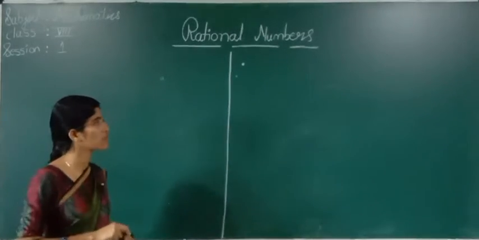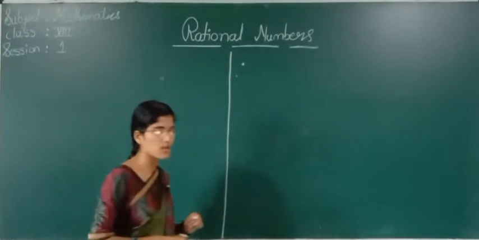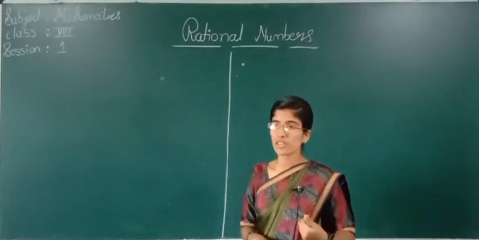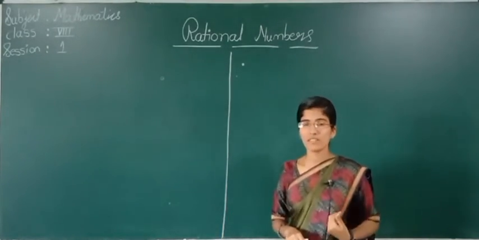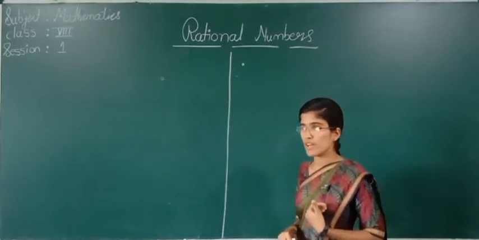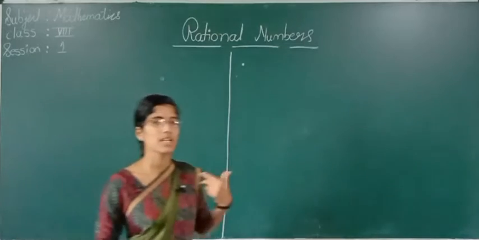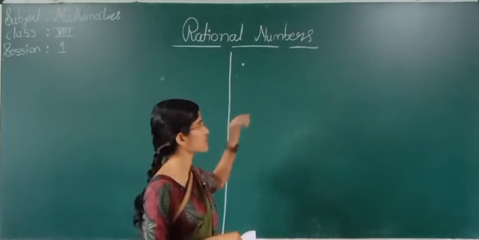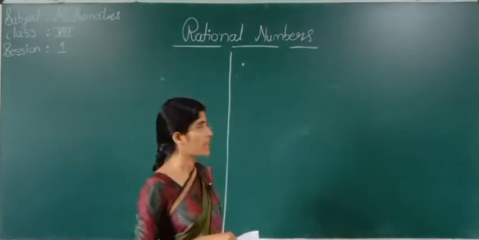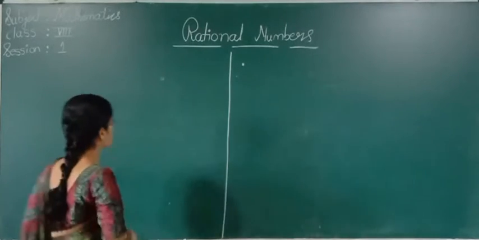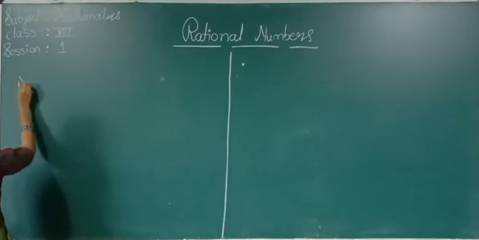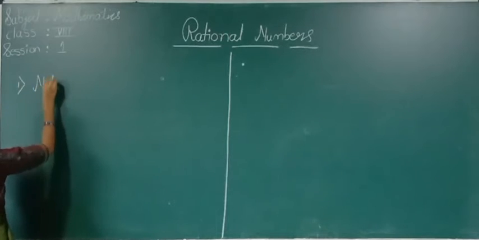So, before going to see what exactly rational numbers are, we will revise whatever we have learnt in 7th standard. We will revise the definitions of natural numbers, whole numbers, and integers. Afterwards we will see what rational numbers are. So, first we will see what natural numbers are.